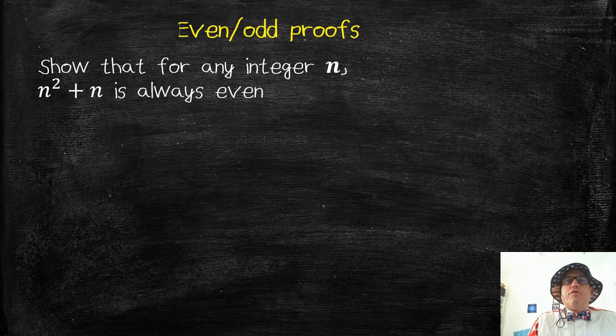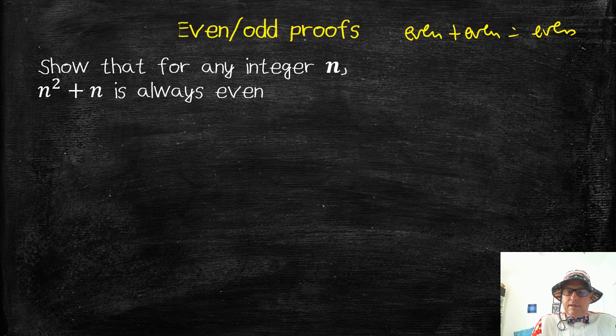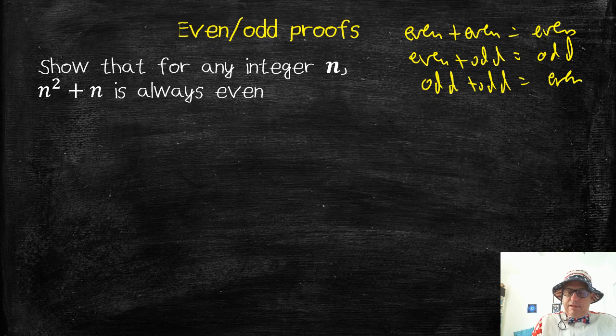Okay, the next type of proof we're going to look at are even odd proofs. Okay, before we do, let's just do a quick review. Some basic arithmetic, right? Even plus even gives me an even number, doesn't it? Okay, and even plus odd gives me an odd. Okay, odd plus odd is even. Again, just try two numbers and see what it is. And we've already done odd plus even.